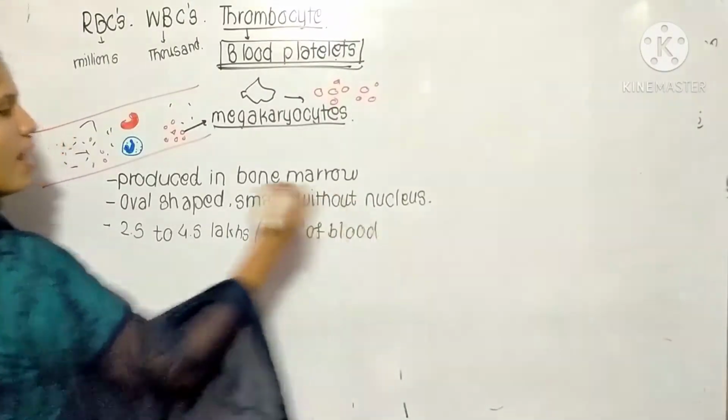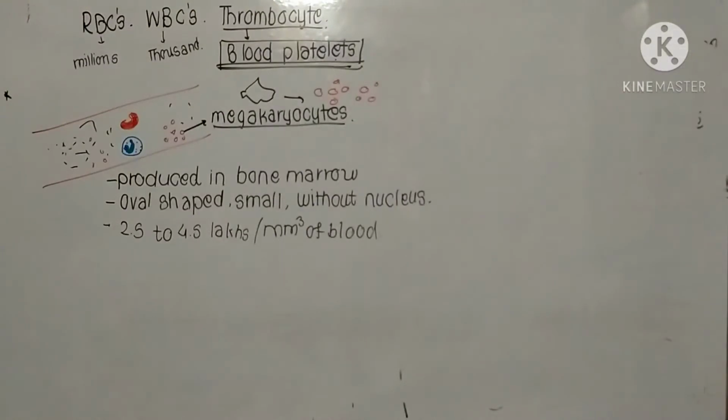They are present in lakhs. Whenever a patient has dengue, the number of platelets decreases, to less than 1,000. So platelets are very important to fight that disease.